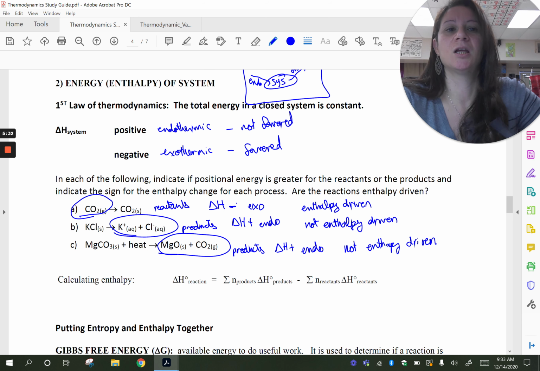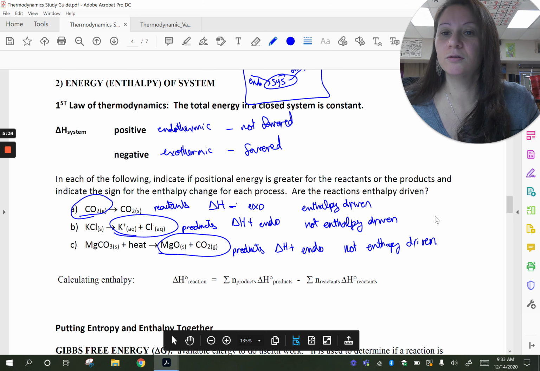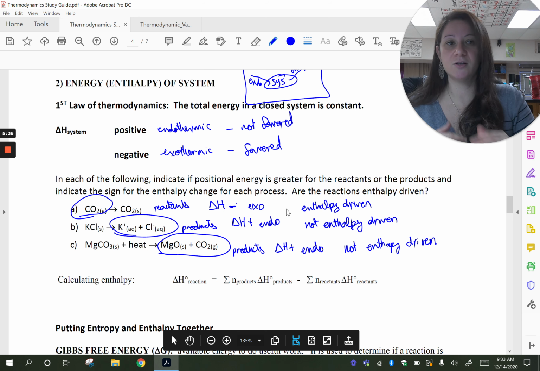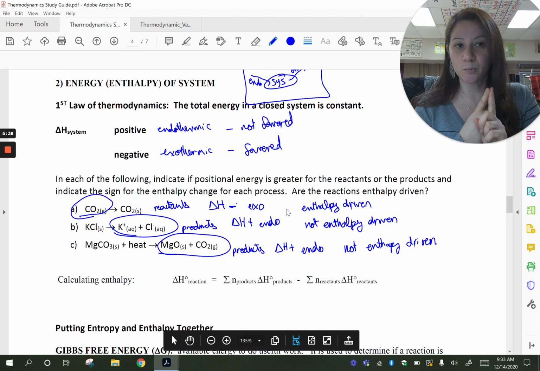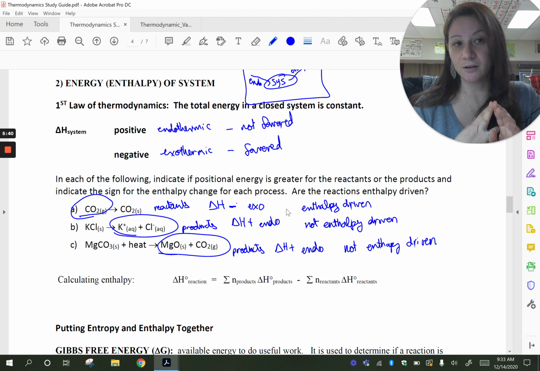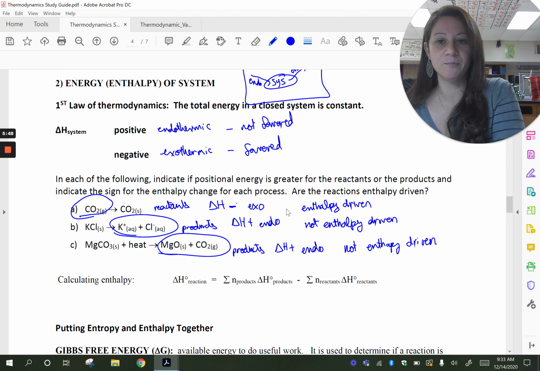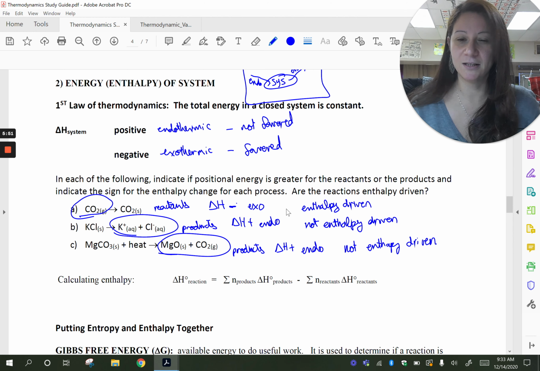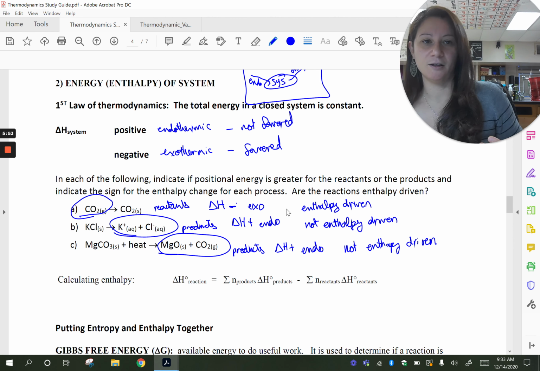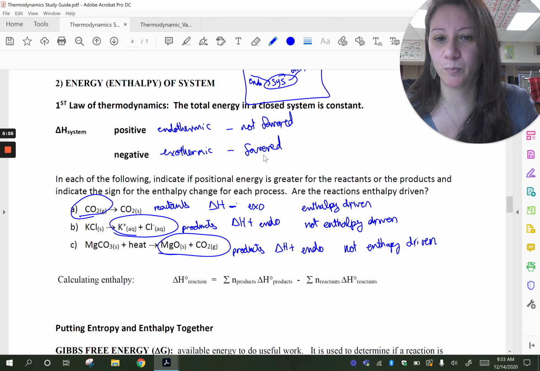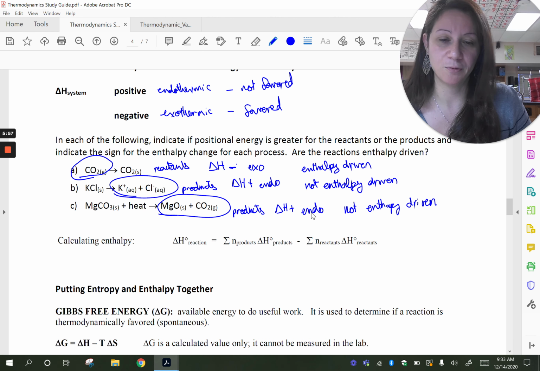Okay. So in each of these processes, you have to be careful. Are you asked about entropy? Or are you asked about enthalpy? Or are you asked about both? Because they won't always agree. Sometimes they're favored both by entropy and enthalpy. Sometimes they're neither. And sometimes it's favored by one and not the other. So be careful what you're asked about.